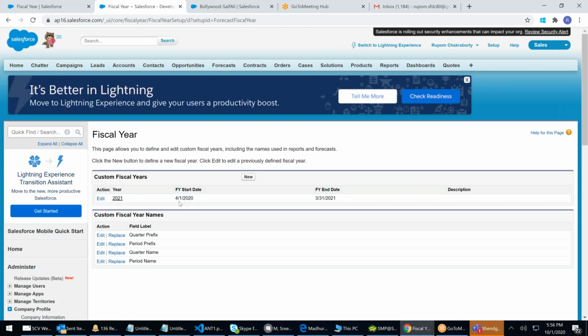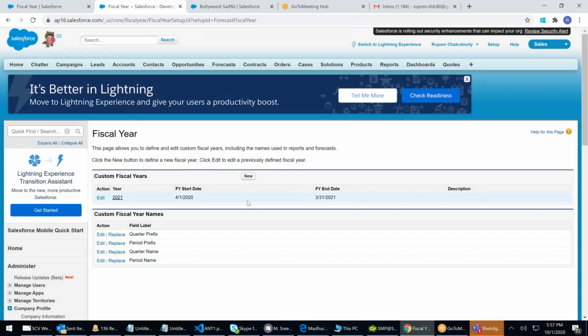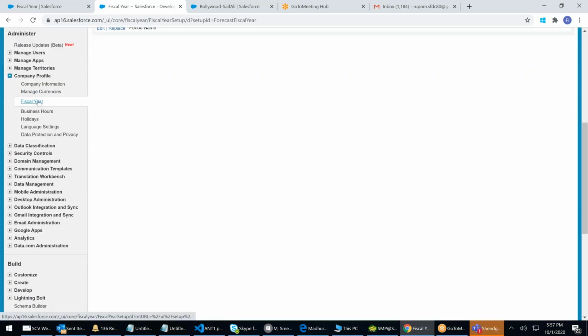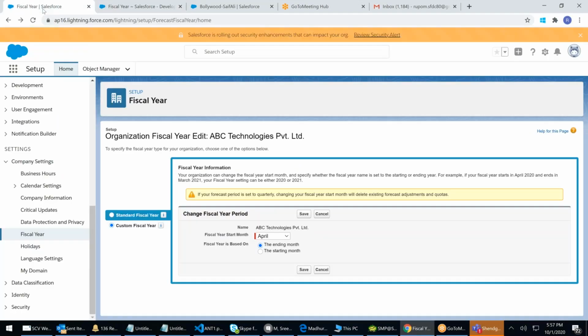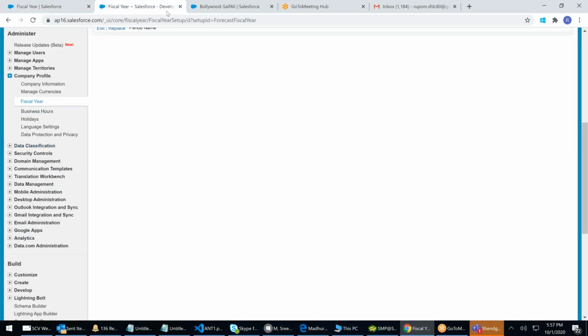Quarter one, quarter two. It starts on 1st of April 2020. It ends on 31st of March 2021 next year. In between, there are 13 months. But as per your calendar, you know there are only 12 months. So put it on paper, you will see 13 months. What is the financial year? 2021. Like this, you can create financial years in the company. So that's what I'm doing here.